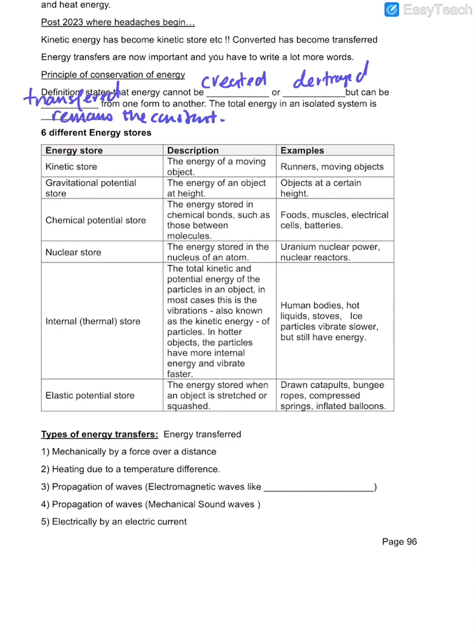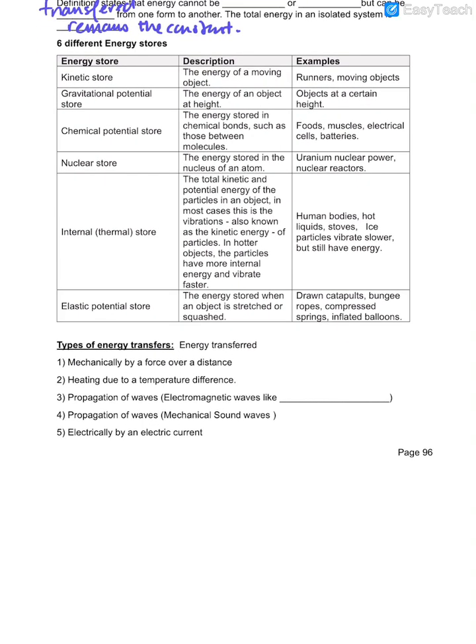That's it. Okay, now what is this thing? The next one, internal store. Internal store, just remember, is thermal energy. Heat. So there will be a rise in the internal store. The amount of thermal energy increases. All of us have an internal store, right? We constantly give out heat, if not we won't be alive. Even ice also has internal store, but very little. And then you got other things called elastic potential store, rubber band, all this. So these are the various stores of energy which you all know.